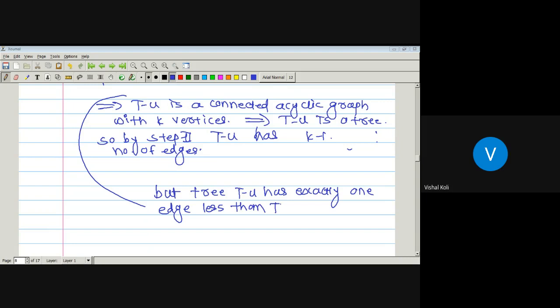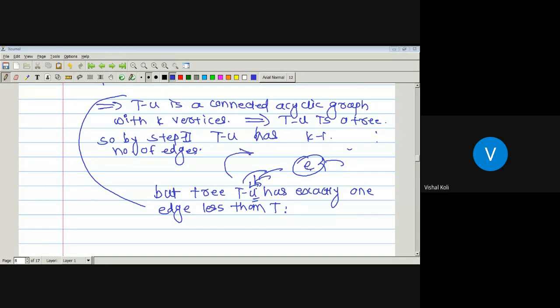Yes, sir. Since we have removed a vertex u from a tree T, and the degree of u is 1, T minus u has exactly one edge less than T. That edge E is not in T minus u, it is actually present in T. Whenever we remove a vertex u, then edge E is incident on u, so we have to remove the edge E also. So that edge E is not present in the tree T minus u. It means that T minus u has exactly one edge less than T.